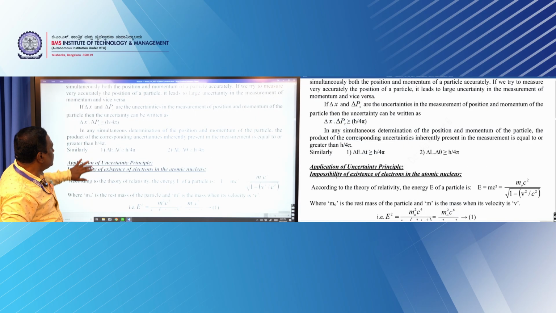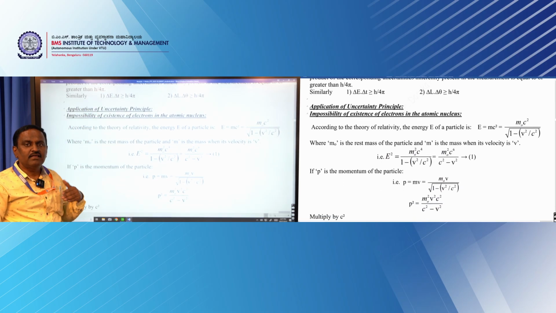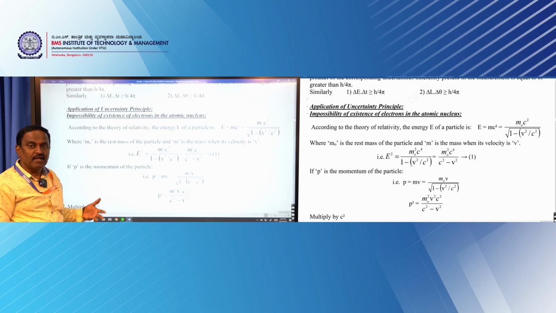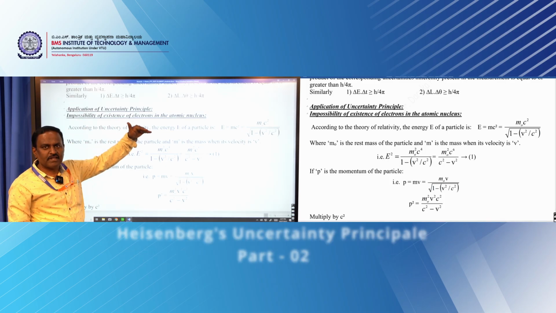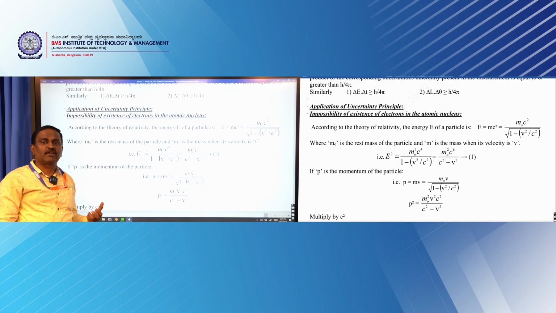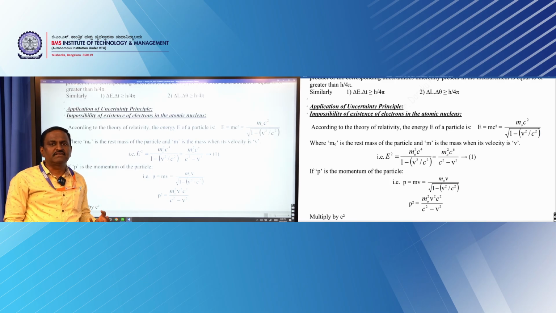Now, why do we need to study this? This Heisenberg uncertainty principle has some applications. Among them, according to your syllabus, one application is the non-existence of an electron inside the nucleus of an atom. As we already know, electrons can reside only outside the nucleus. Inside the nucleus only protons and neutrons will come.